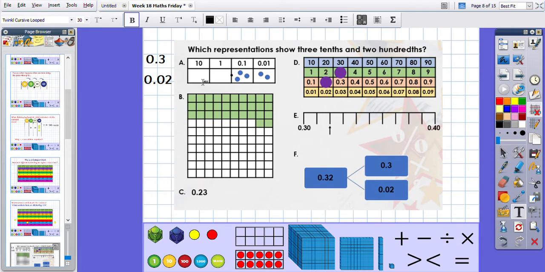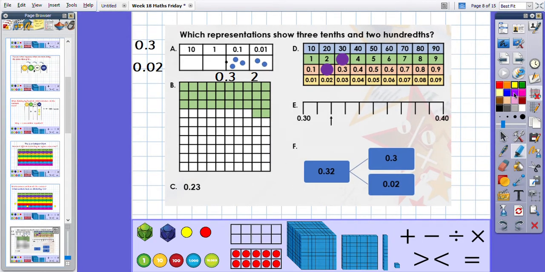Let's have a look what's represented here. We've got a 3 in the tenths column, and we have got a 2 in the hundredths column. And if we were to pop in our decimal point and our placeholder, we would have 0.32. 3/10ths and 2 hundredths. So this one, let's put a little bit of a green one on A. A shows 3/10ths and 2 hundredths.